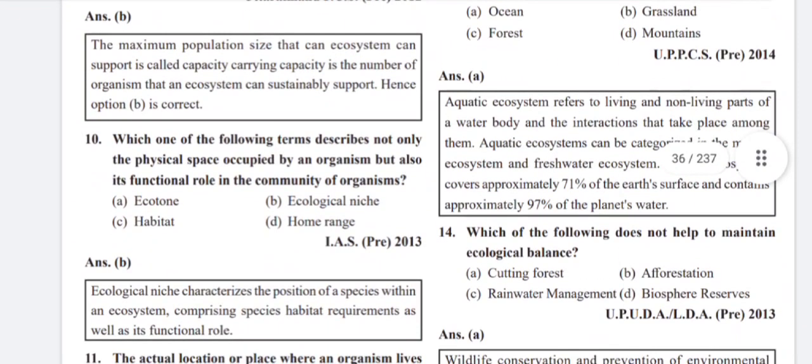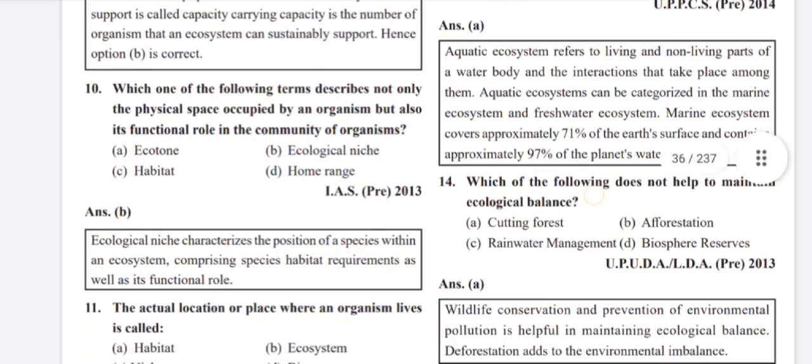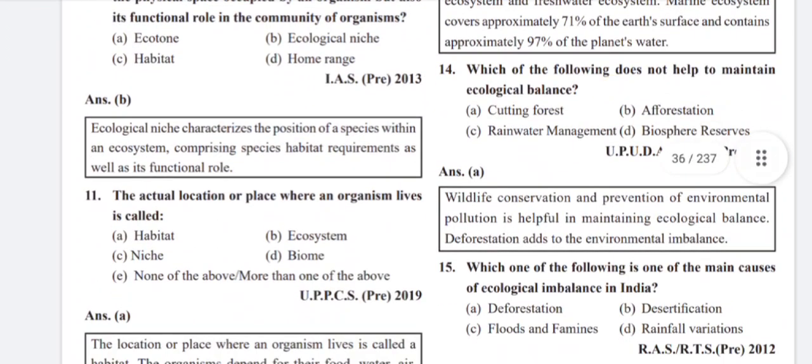Which one of the following terms describes not only the physical space occupied by an organism but also its functional role in the community of organisms? Ecological niche. Ecological niche characterizes the position of a species within an ecosystem, comprising species habitat requirements as well as its functional role.